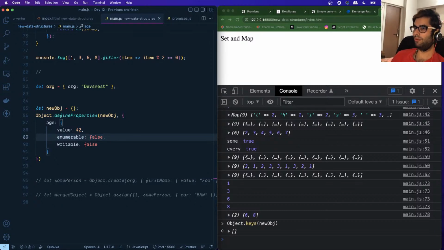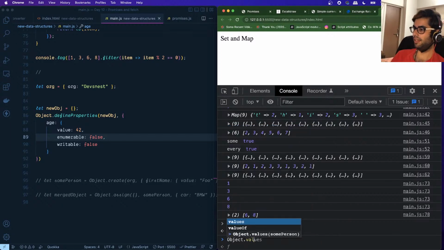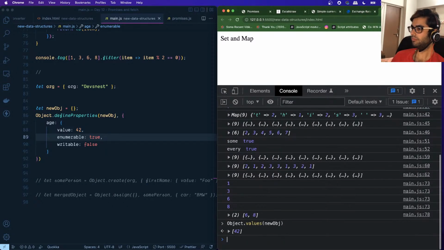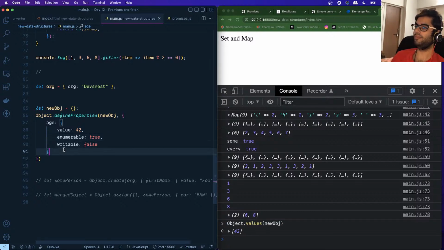So what this enumerable property allows us to do is look inside the object and access the internal properties of an object, get all of its keys, get all of its values. Suppose I do something like Object.values(newObject). I'm still getting an empty array. If I turn this back to true, you can see that when I execute Object.values, I'm getting all of the values which were set for a key. So this is how Object.defineProperty works.